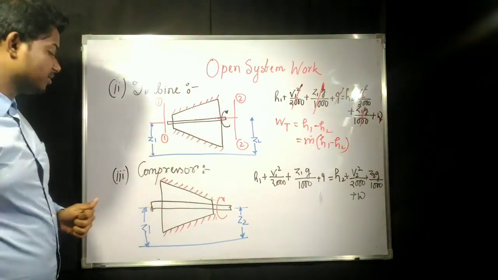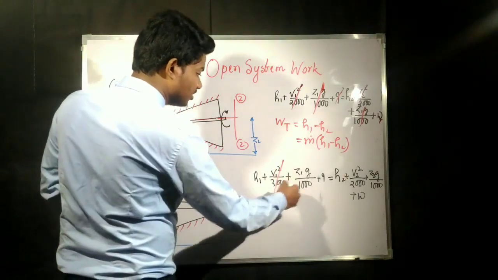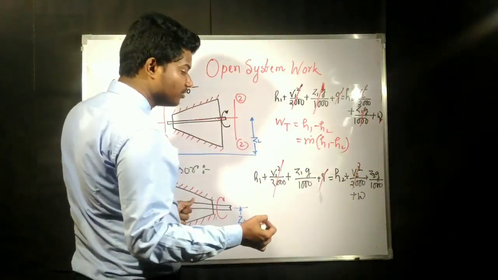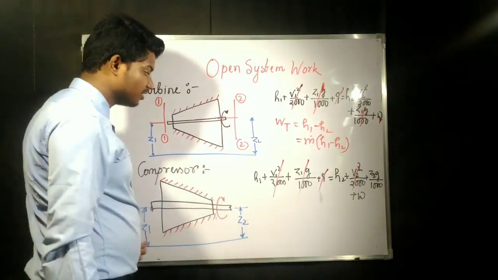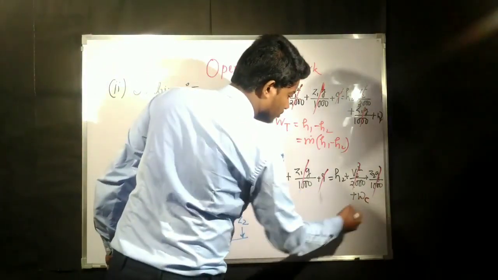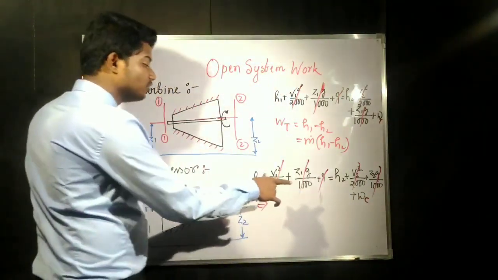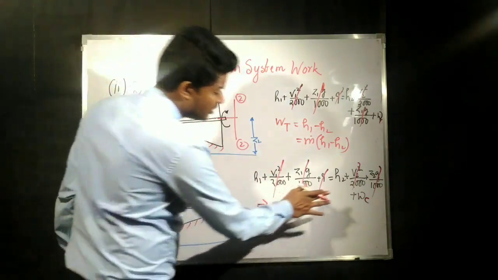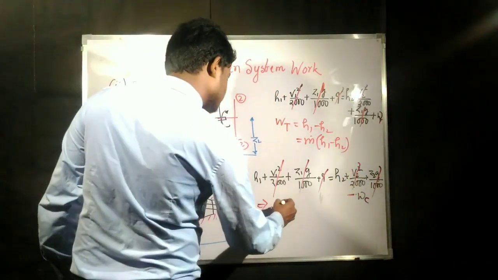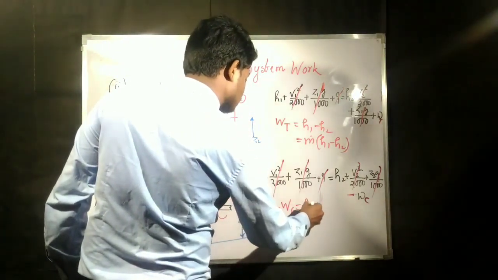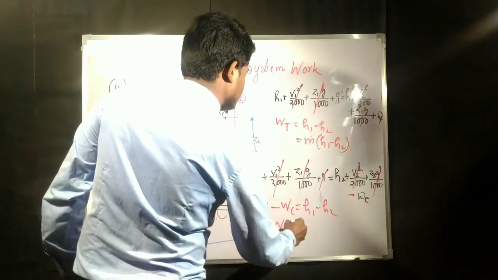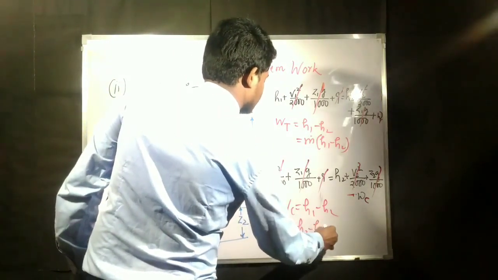Similarly in the compressor, again the change in velocity is not that much, so the kinetic energy change is negligible, it is insulated so Q will not be there, and Z1 and Z2 are going to be the same, so this is W compressor. Now W compressor is work consuming, so in this place it will be negative. We can see that minus WC is H1 minus H2, that means WC will be equal to H2 minus H1.